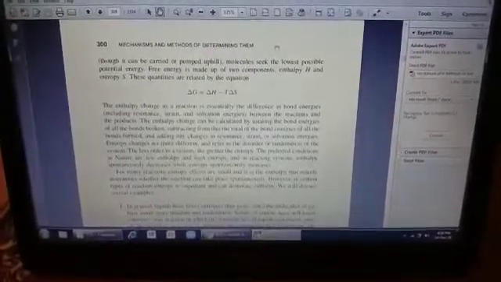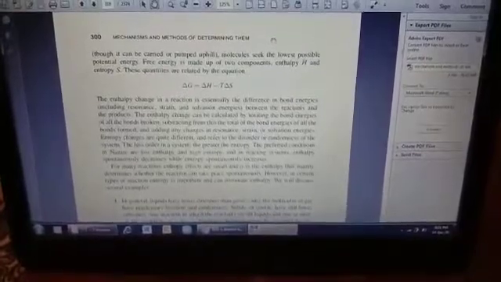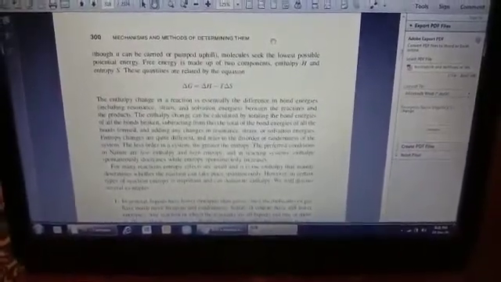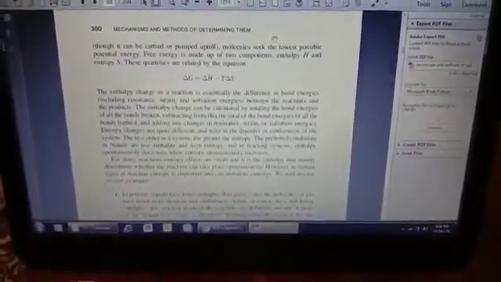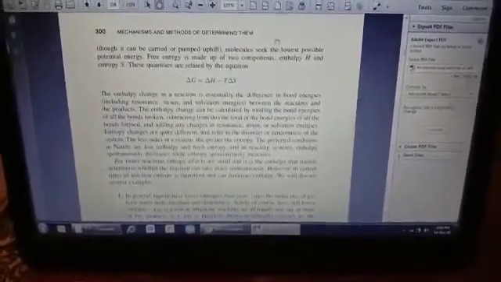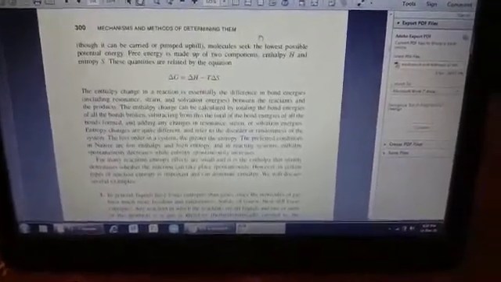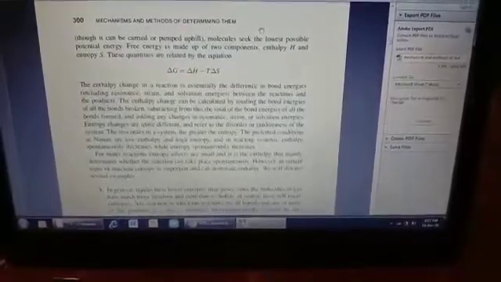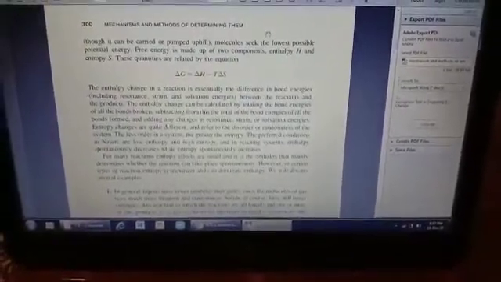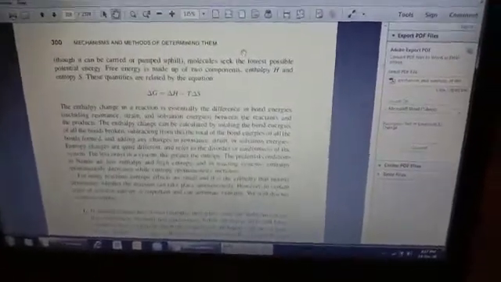Free energy is made up of two components, enthalpy and entropy. Enthalpy, or change in enthalpy, can be given as the difference in the bond energies between the reactants and the products. The enthalpy change can be calculated as the sum of the bond energies of all the bonds broken, minus the sum of the bond energies of all the bonds formed during a chemical change.